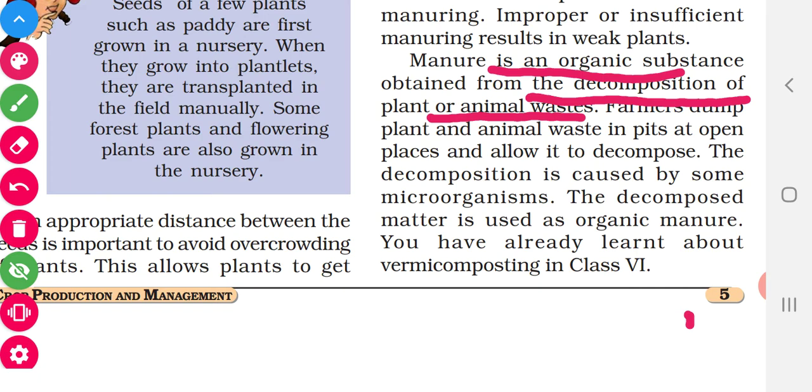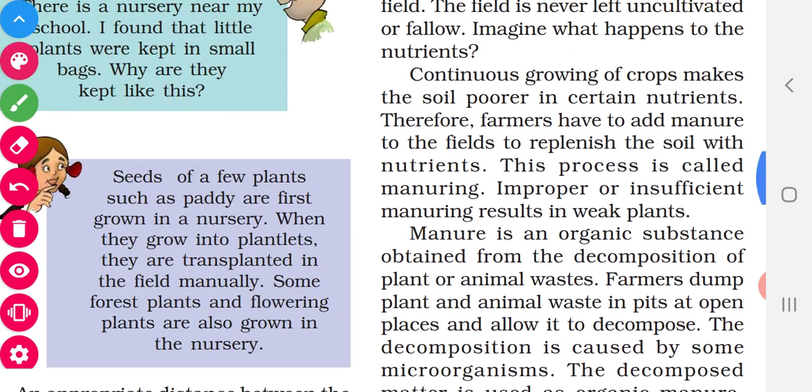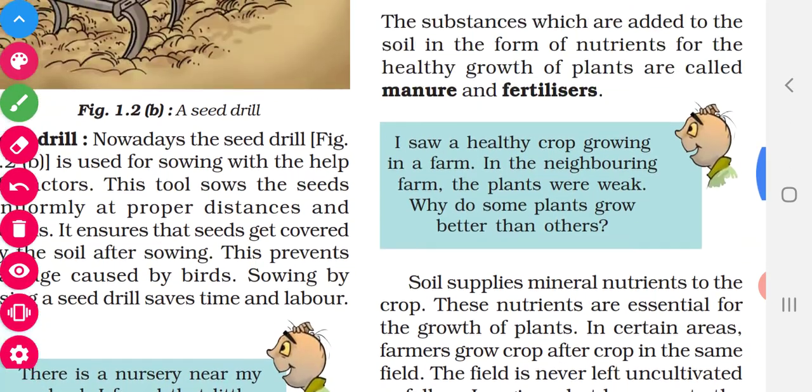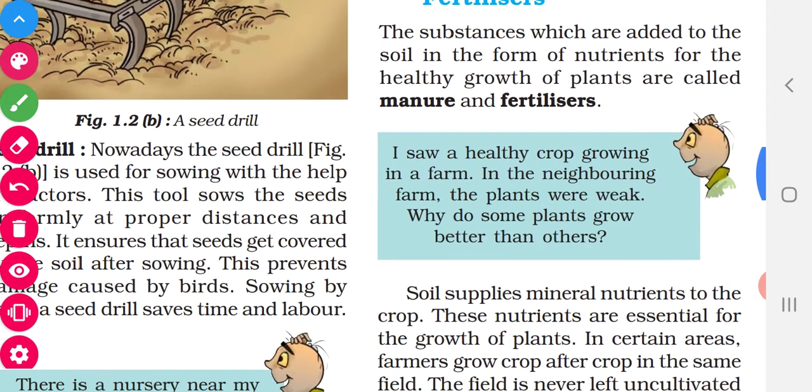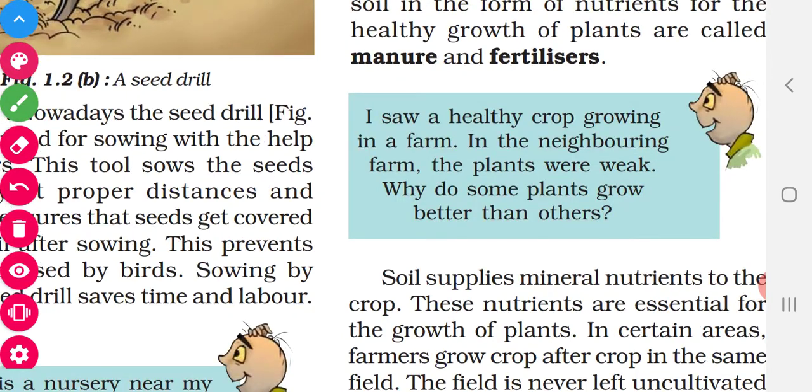Now come to Bhuja's question. In page number 5, come to Bhuja's question. I saw a healthy crop growing in a farm. In a neighboring farm, the plants were weak. Why do some plants grow better than others? He is seeing a farm. In that farm, he is seeing the crops are growing in a healthy manner. But in the neighboring farm, the plants were weak. So what is the reason for this?